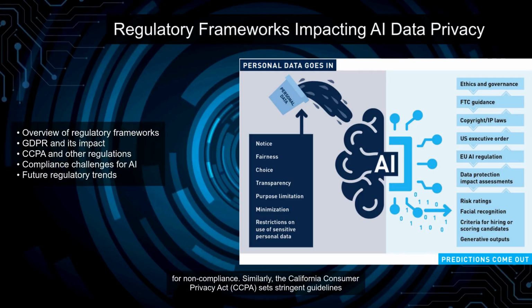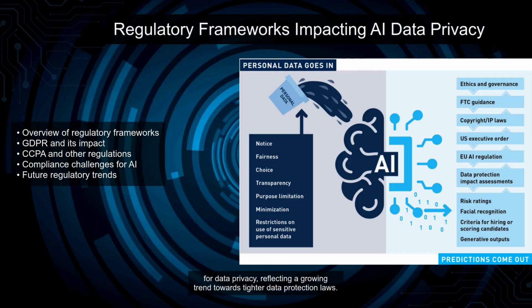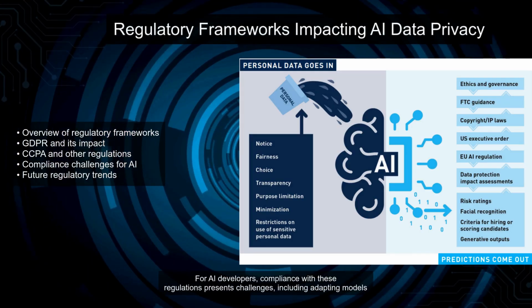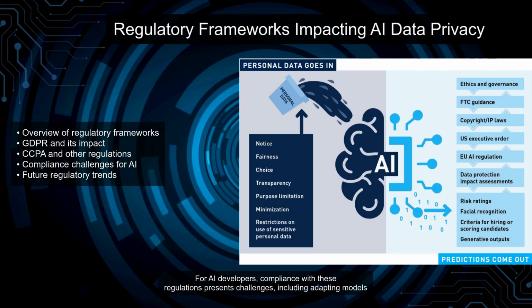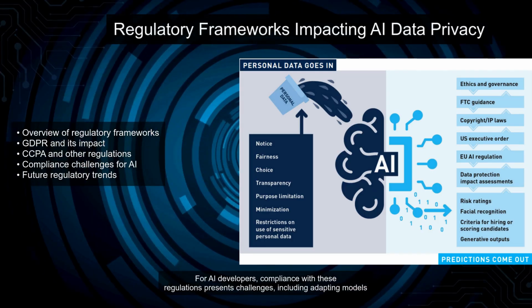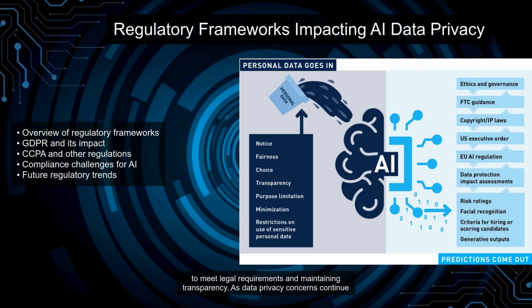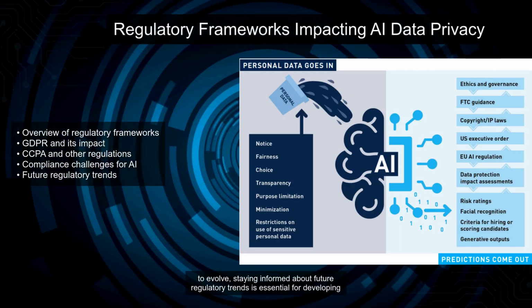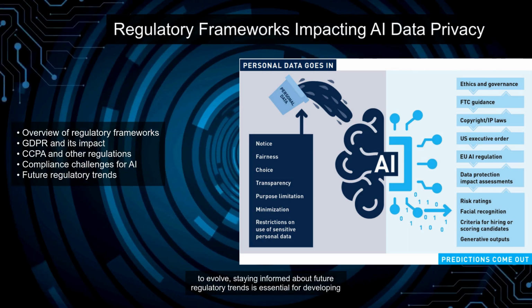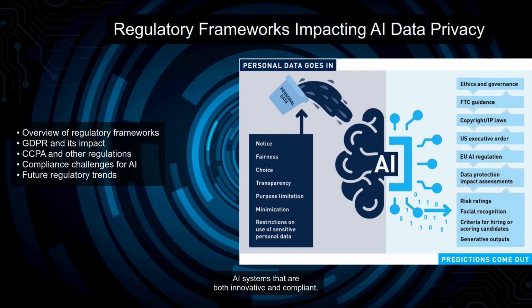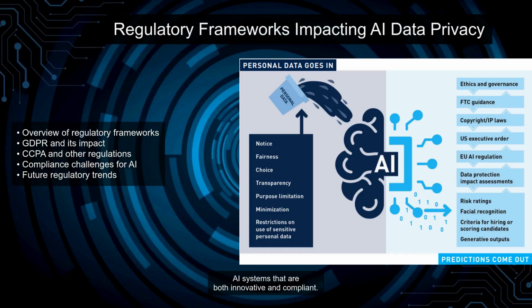Similarly, the California Consumer Privacy Act, CCPA, sets stringent guidelines for data privacy, reflecting a growing trend towards tighter data protection laws. For AI developers, compliance with these regulations presents challenges, including adapting models to meet legal requirements and maintaining transparency. As data privacy concerns continue to evolve, staying informed about future regulatory trends is essential for developing AI systems that are both innovative and compliant.